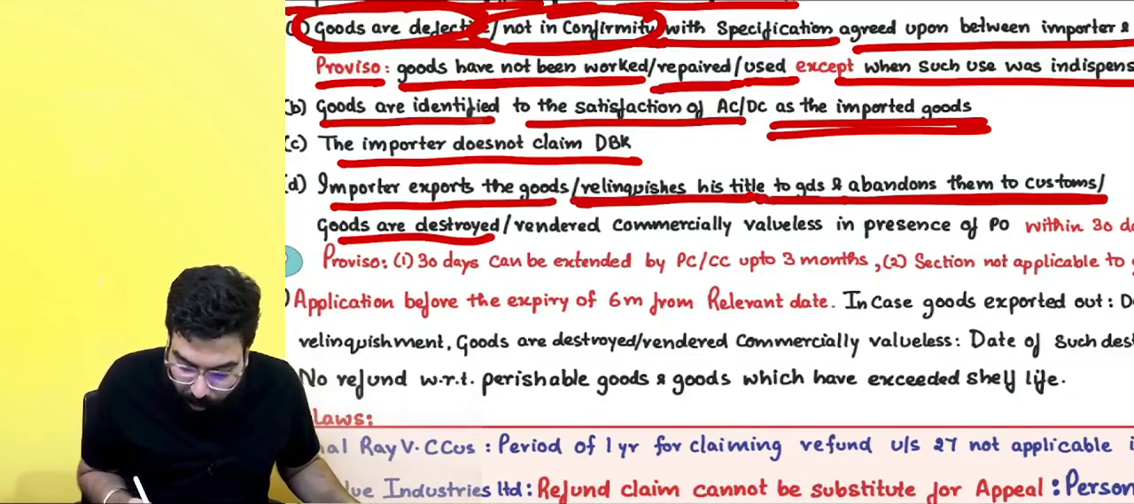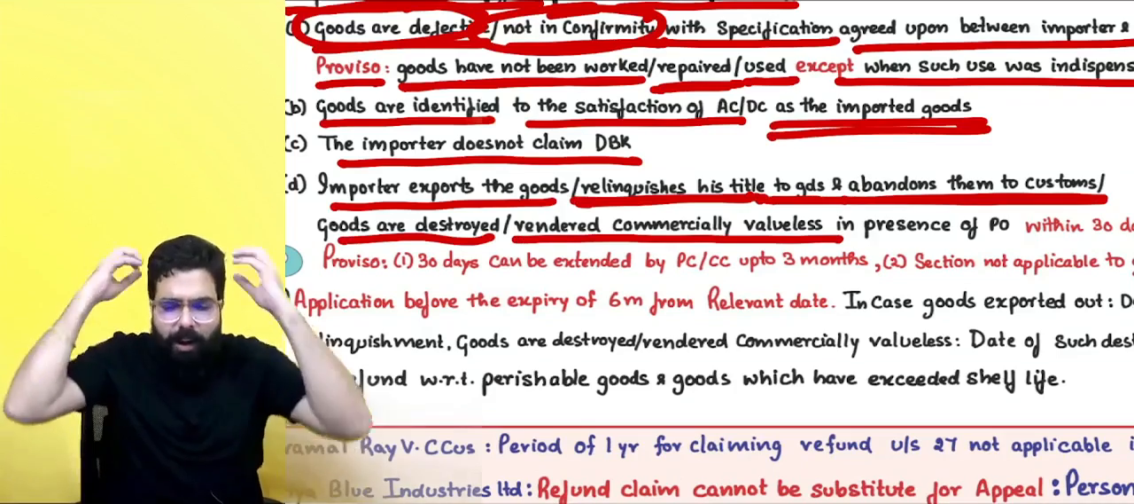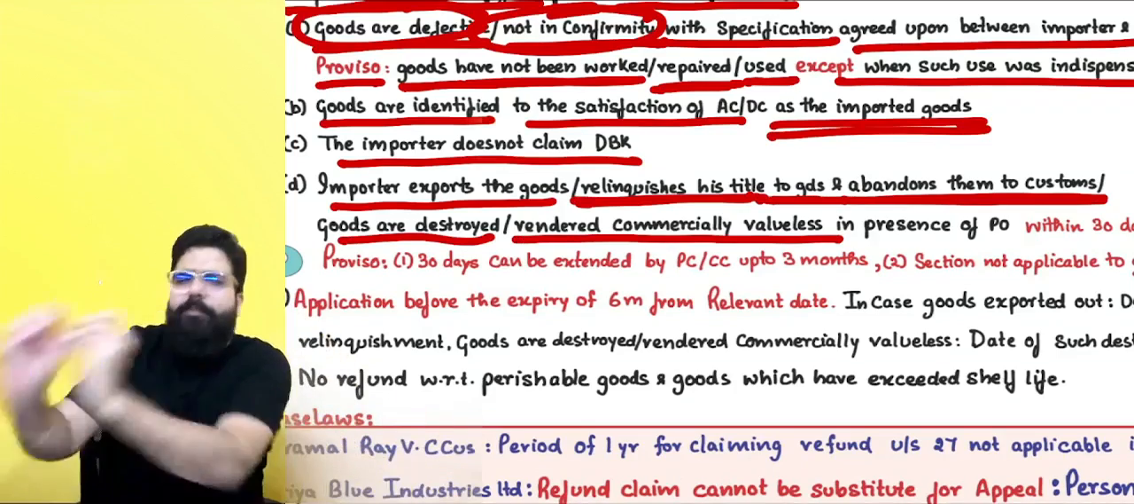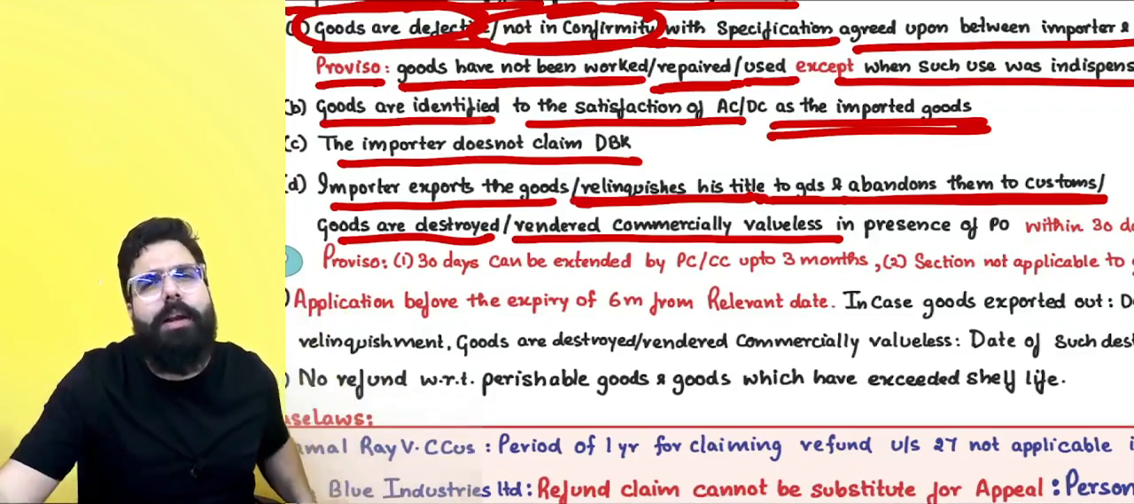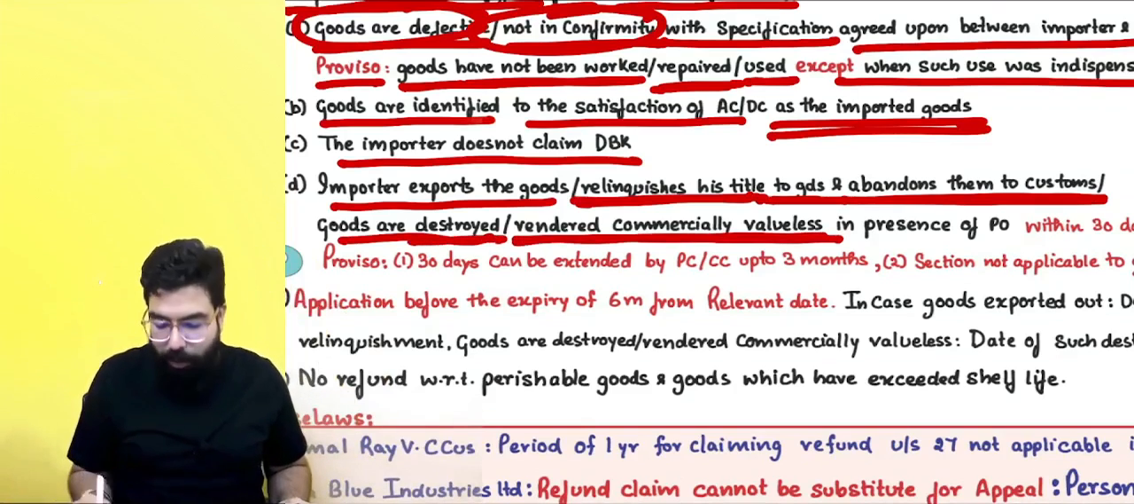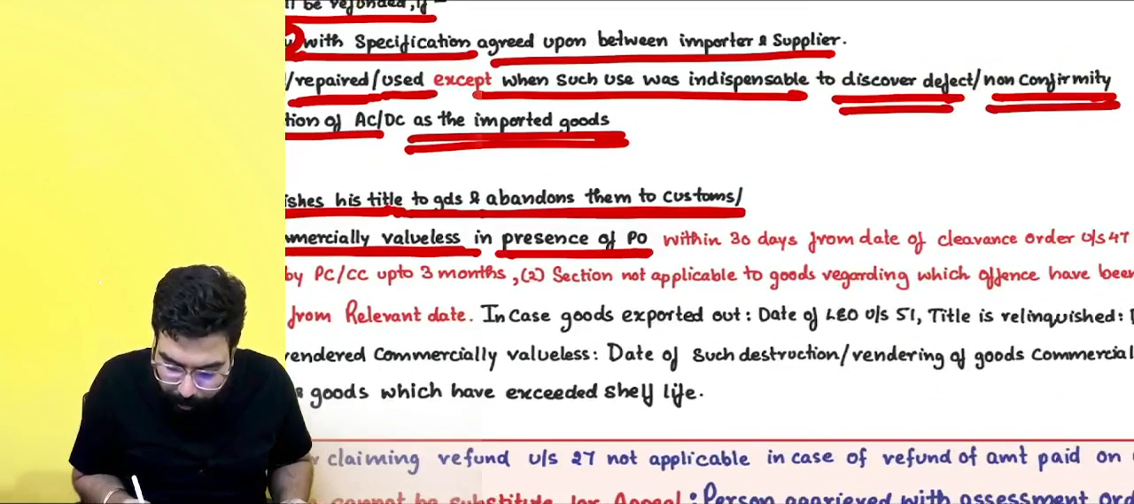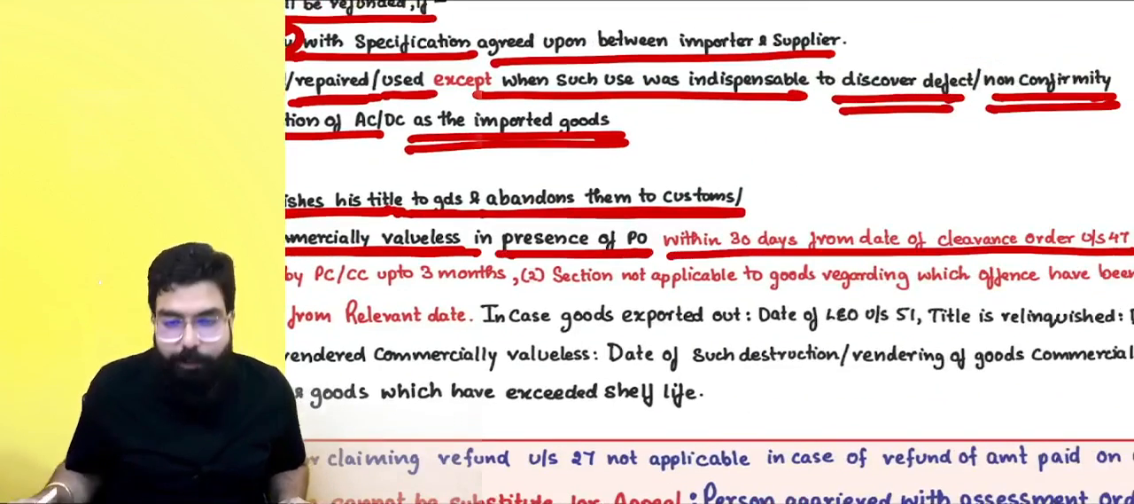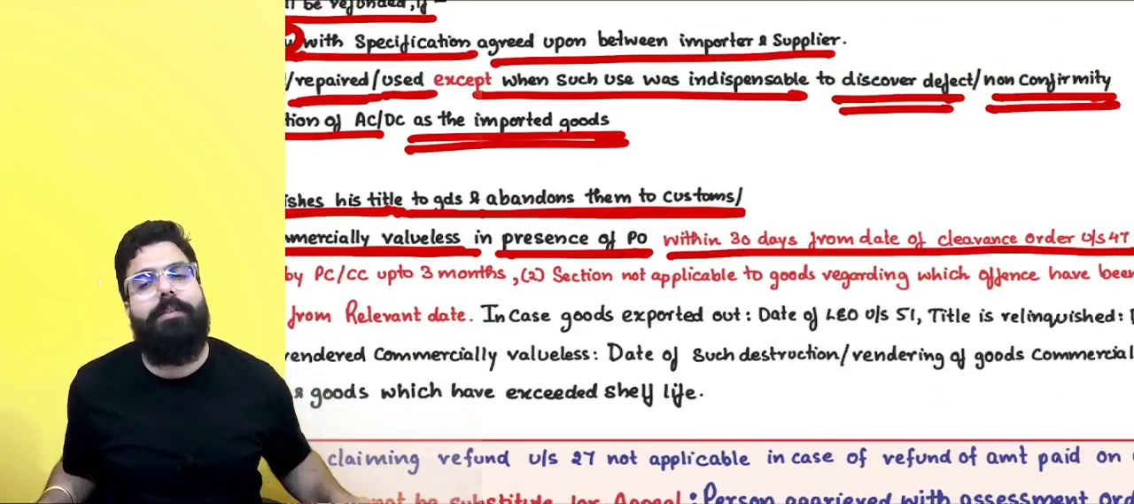Sir, goods are destroyed or rendered commercially valueless. Goods are not in specification. Put one fire on the goods. They will go ahead and return your duty. They are telling goods are destroyed or rendered commercially valueless in the presence of the proper officer within a period of 30 days from the date of clearance under section number 47.